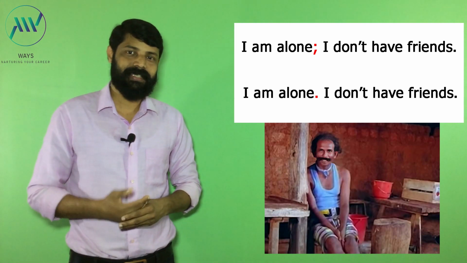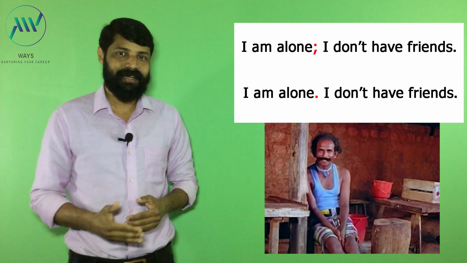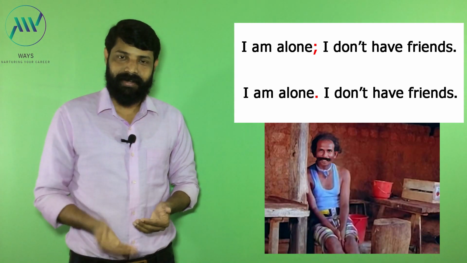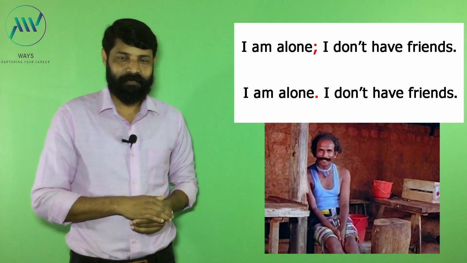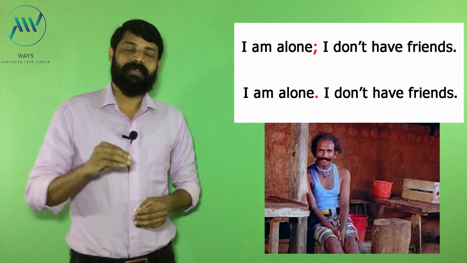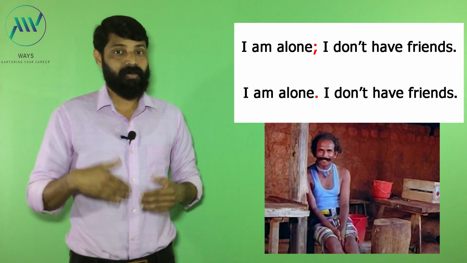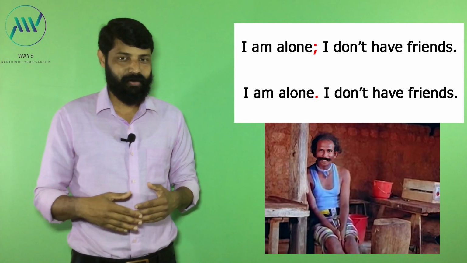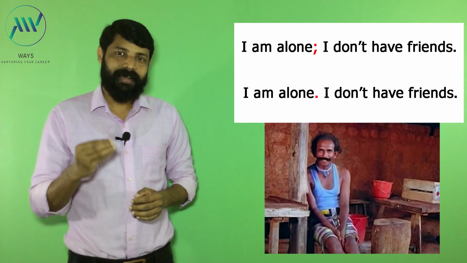Just now we discussed that when we use a semicolon between two complete sentences, we normally don't use a capital letter to start the second sentence. But here I used a capital letter because whenever we use I as a subject, we have to use a capital letter. We cannot use a small letter i as a subject. We have no such options. So it is an exception, as we discussed.